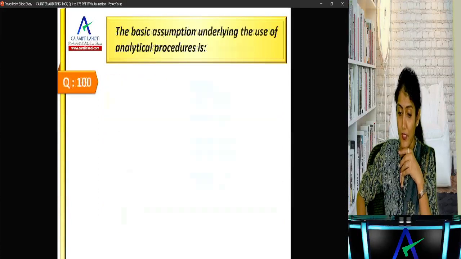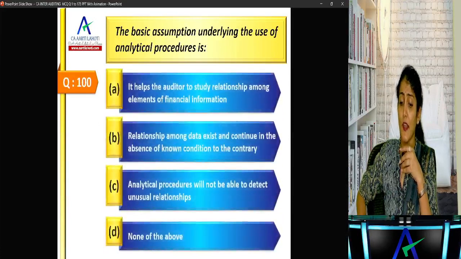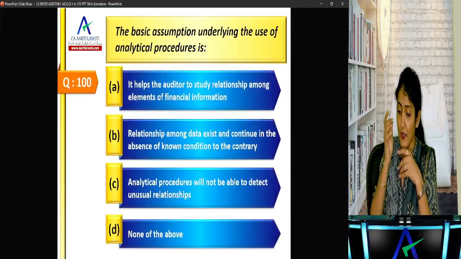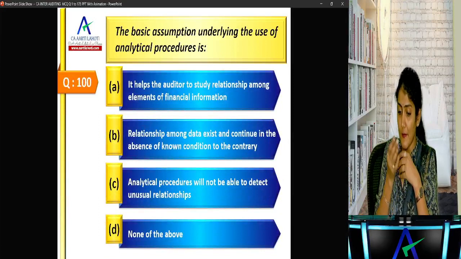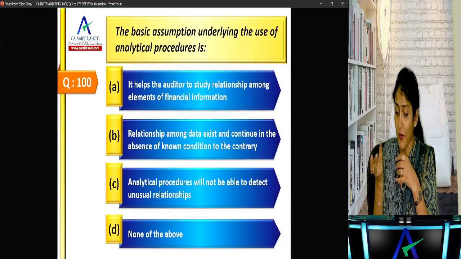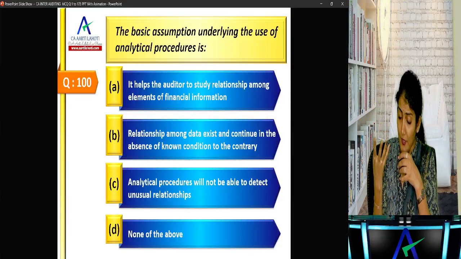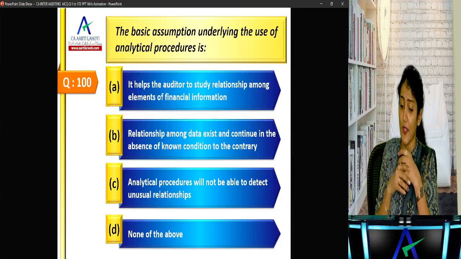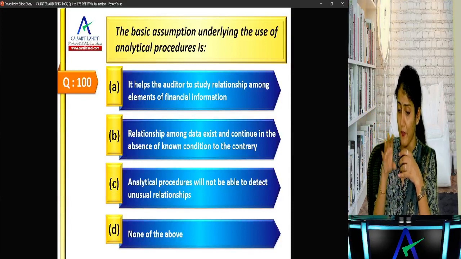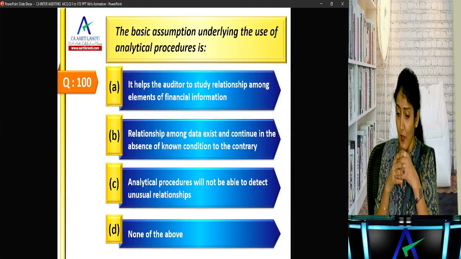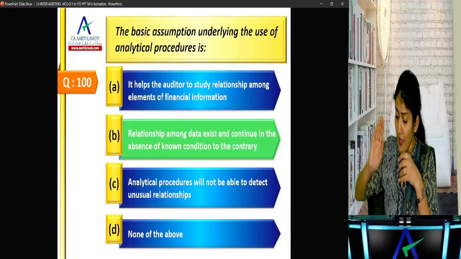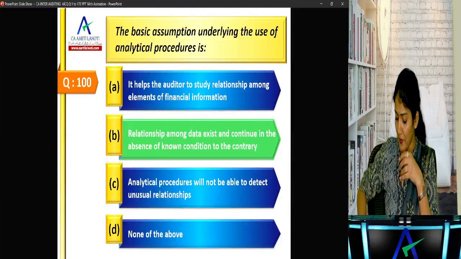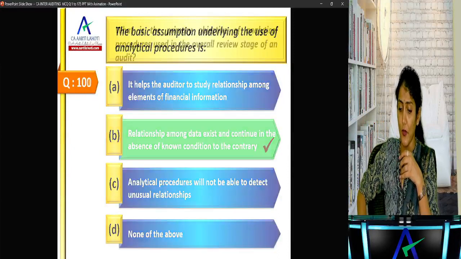Next one. The basic assumption underlying the use of analytical procedures: it helps the auditor to study relationships among elements of financial information. Relationships among data exist and continue in the absence of known evidence to the contrary. Analytical procedures will not be able to detect unusual relationships, or none of the above. So relationships among data exist and continue in the absence of known conditions to the contrary.